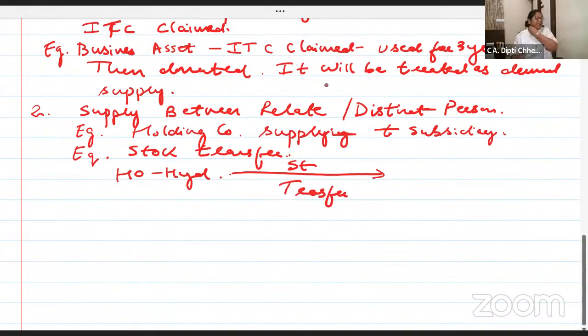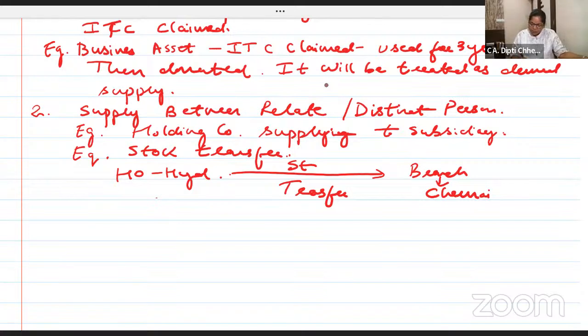Head office is in Hyderabad. Stock transfer, or branch transfer, to a branch in Chennai. Maybe it's just a stock transfer to my same branch. No consideration is coming in. Please write it a little fast so that we can solve more examples also from the material. Then also it is treated as deemed supply.